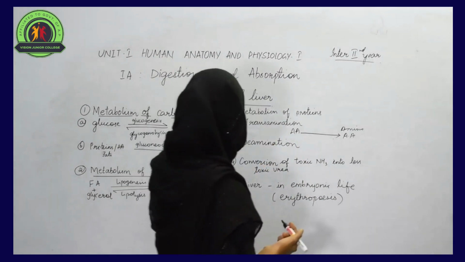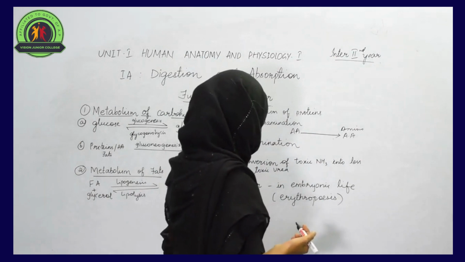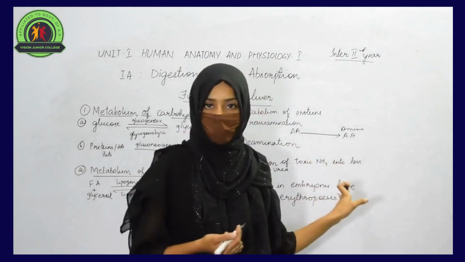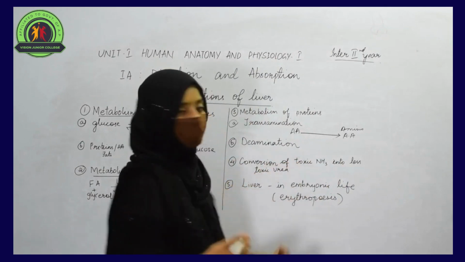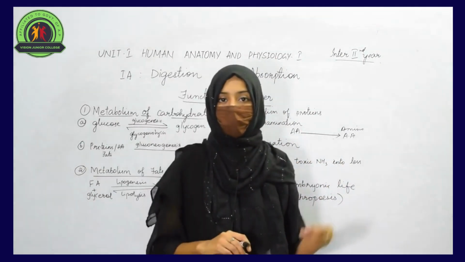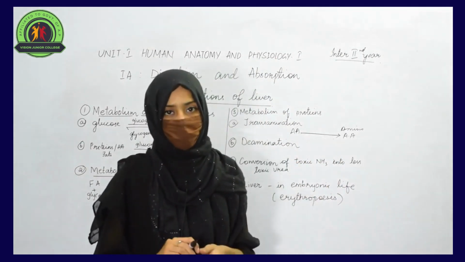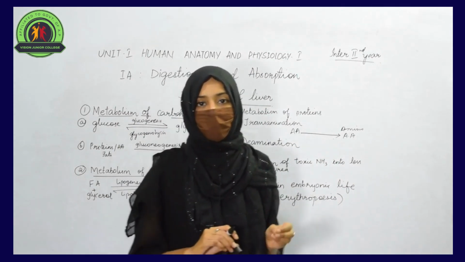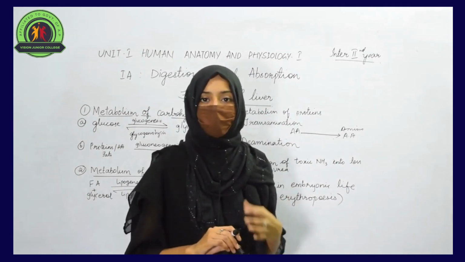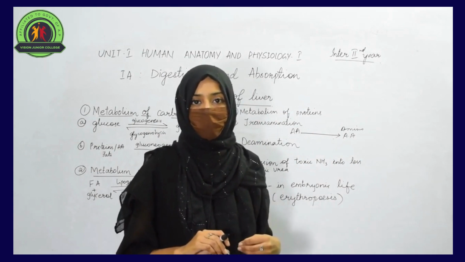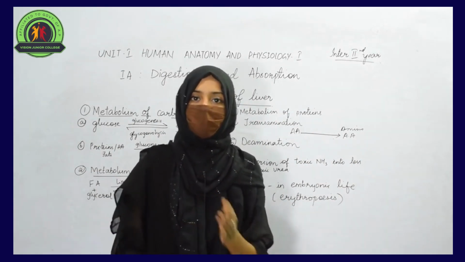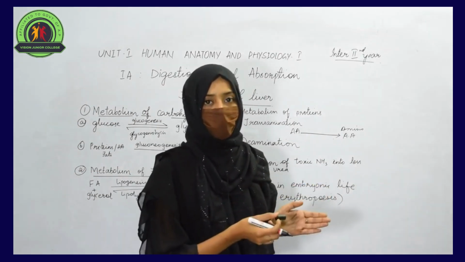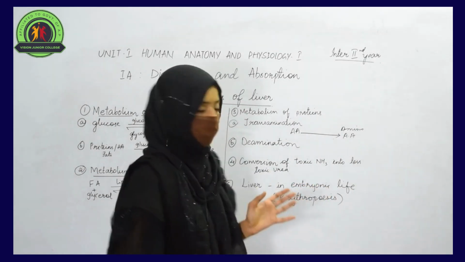The other function of liver is that it helps in the conversion of toxic amino groups into less toxic urea. Amino group or ammonia is very toxic in nature, and that can be converted in the liver. So we can say that liver is an organ that helps in the process of detoxification. Toxic substances can be converted into less toxic ones. This process is called detoxification.